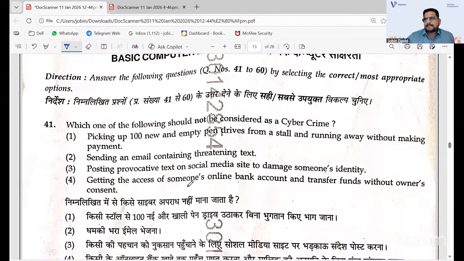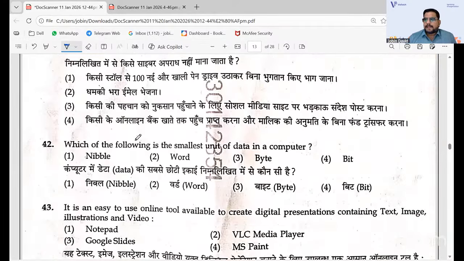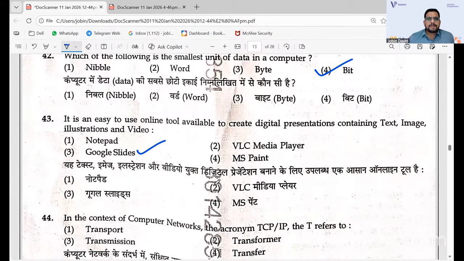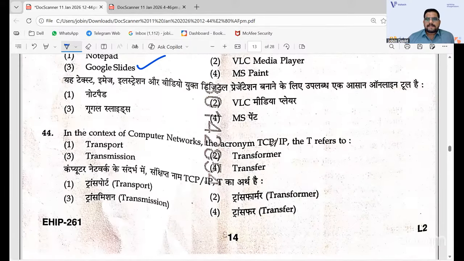Computer literacy was easy with regard to the PGT. The first, question 41, the answer is 1, picking up. And this one, unit of data, it is bit. An easy to use online tool available is Google Slides, because the others, Notepad, VLC Media Player, MS Paint, are all different. Here it is TCP, you know it is Transmission Control Protocol, and this is Internet Protocol. It is transmission that you have as the answer.